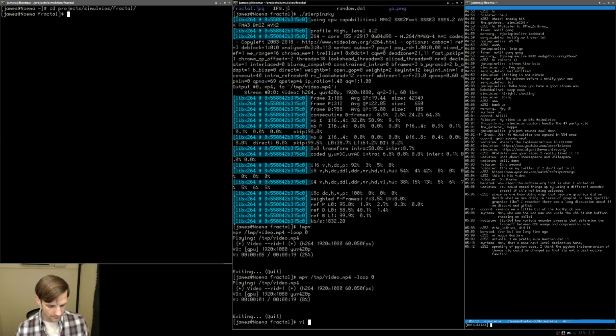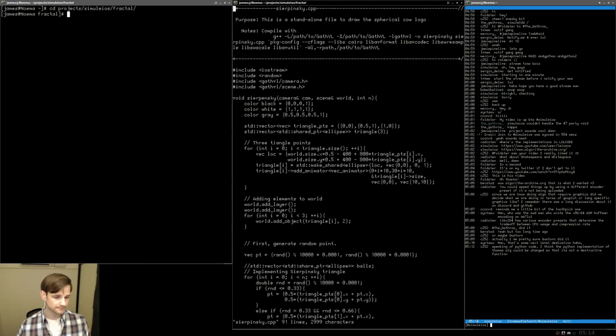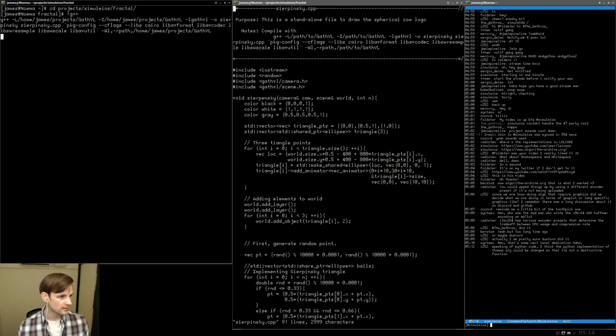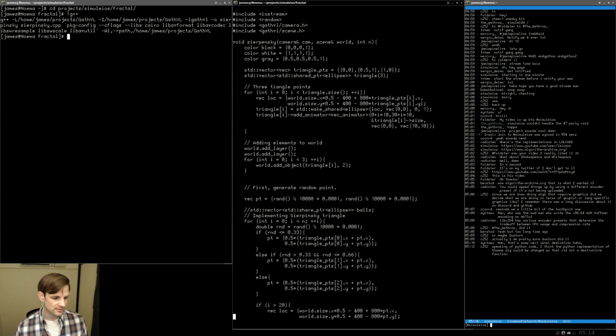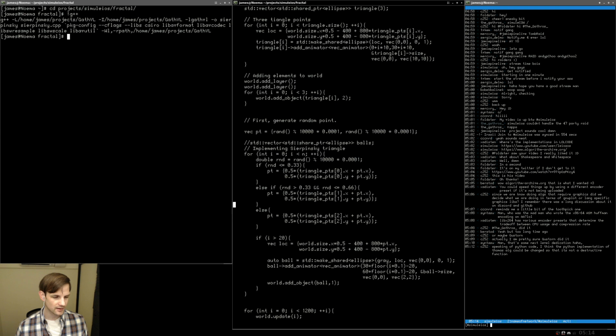So let's go into Sierpinski.cpp. And so we have this compilation instruction. Let me just make sure. Yep, the compilation instruction still works from last time. So we have black, white, and gray. I had been using the gray color for interior points and not really coloring them in. So let's first start by lowering the size of these points to 5 by 5, I believe. So let's do 5 by 5.